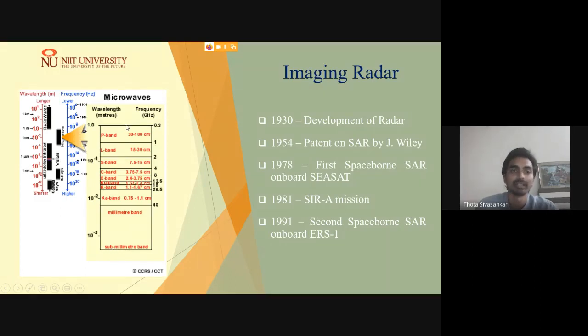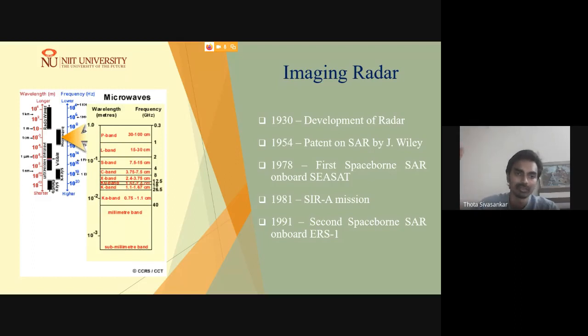I hope you are all aware of electromagnetic signal processing. When these signals pass through a medium, they get attenuated. Coming to the lower wavelengths, the Ku and K bands are the bands where your signal gets attenuated while travelling between the satellite and the Earth surface through the atmosphere.